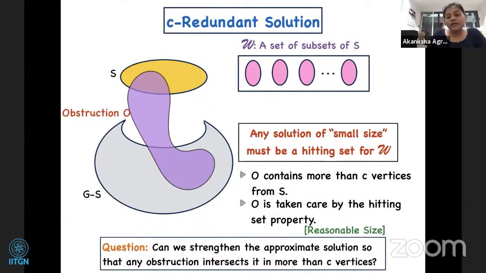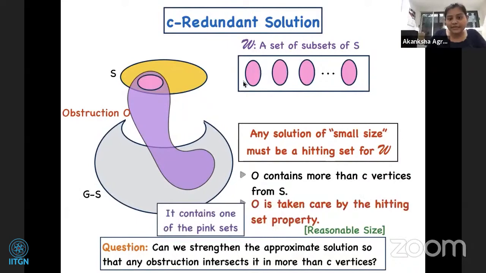So what does it mean? It means that there is some pink set in our family W which is completely contained in this obstruction. Any solution is a hitting set for this pink set. So if we remove a solution, then this obstruction is already taken care of.